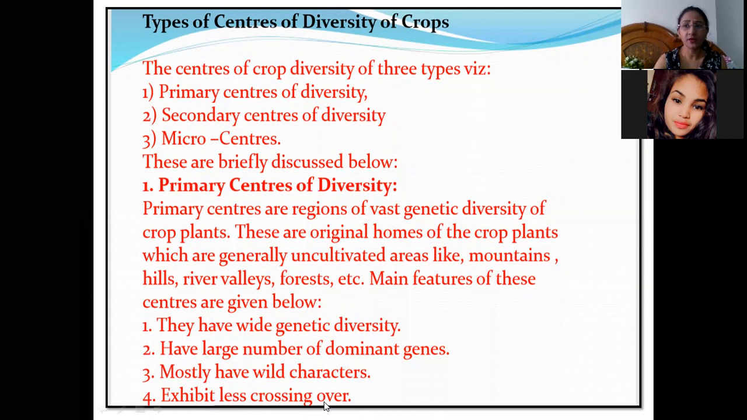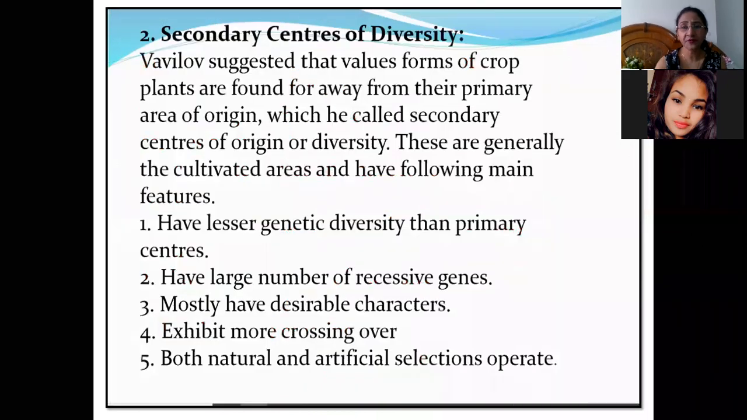The crossing over you will study in more detail in your next cytogenetics course. For now, you just have to understand that crossing over will also be less here. So, again we will revise. Primary centers are the regions where the maximum genetic diversity of a particular crop plant is present, and most of the dominant genes are also present in those regions. And the third point is that less crossing over takes place, and mostly wild characters are present in those areas. Then we will study secondary centers.